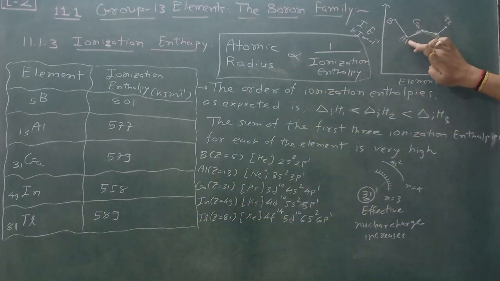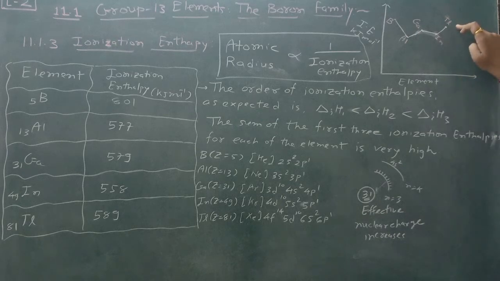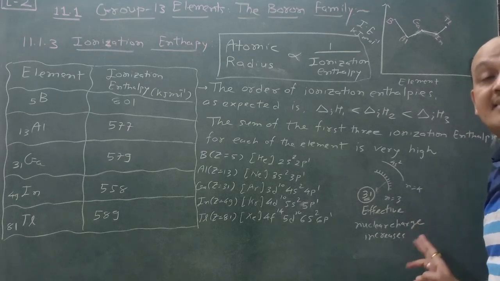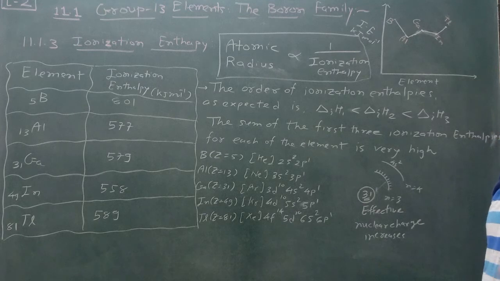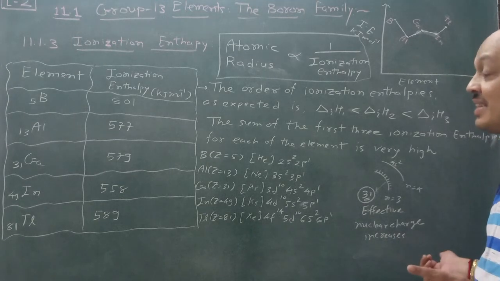Aluminium to gallium it is increased, and once again gallium to indium it is decreased. Okay, and then indium to thallium it is again increased, and that is due to the very low screening effect of d orbital and f orbital. This is a must, remember this result.